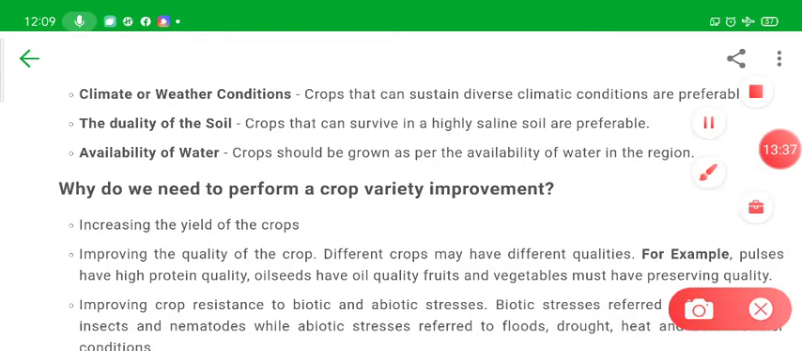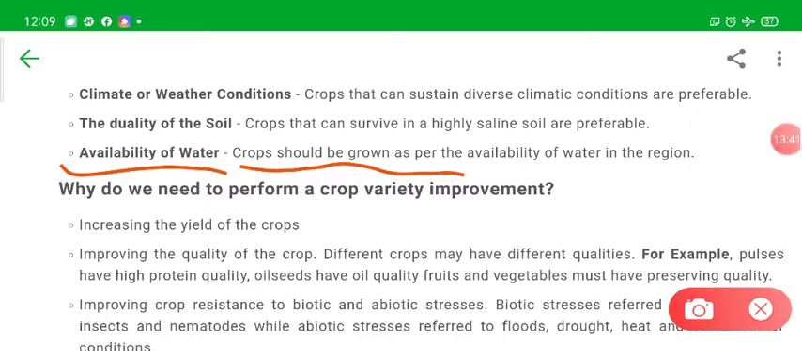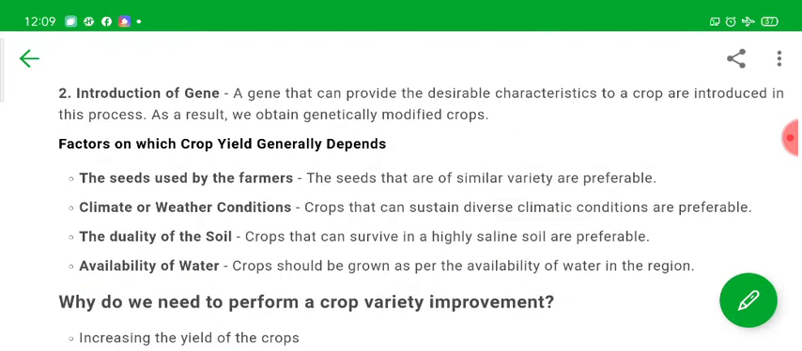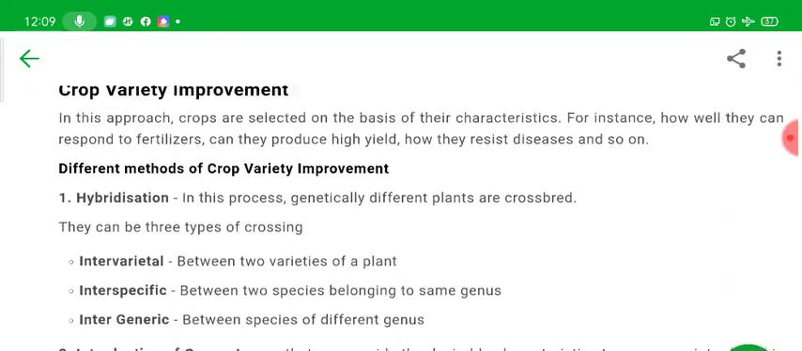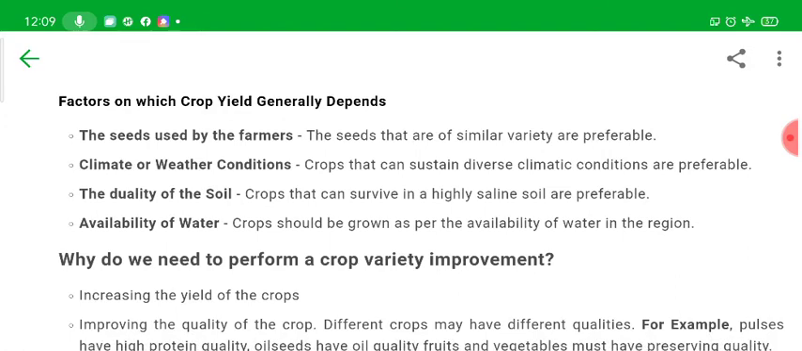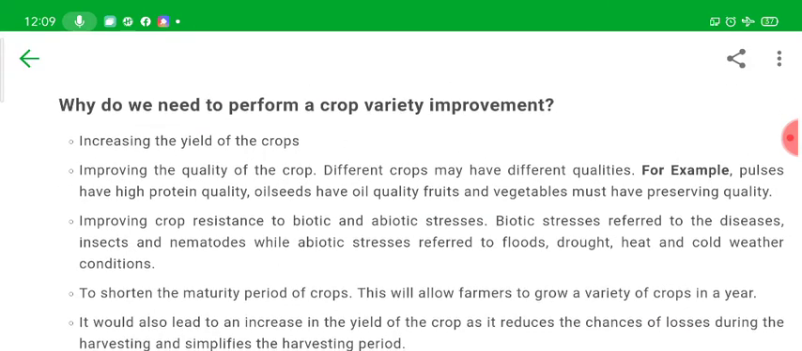Now, availability of water: the crop should be capable of growing even on lower availability of water, so they should be grown as per the water which is available in the region. So these were the two methods we discussed for crop variety improvement, and the factors on which the crop yield depends.